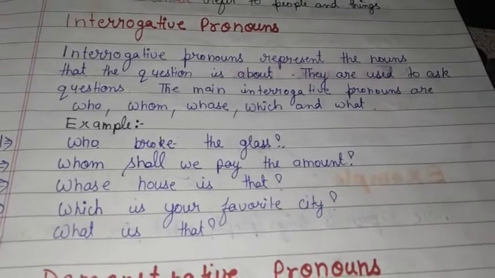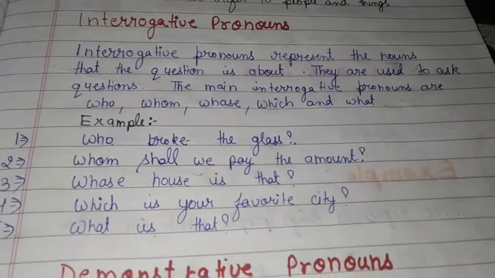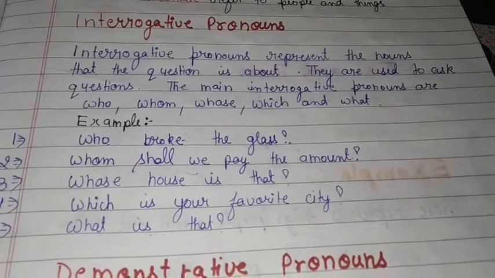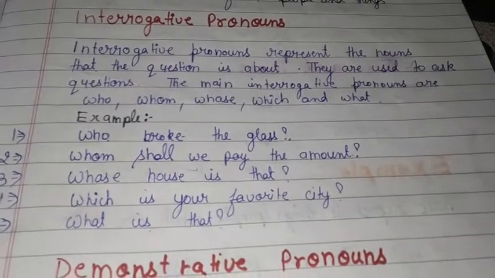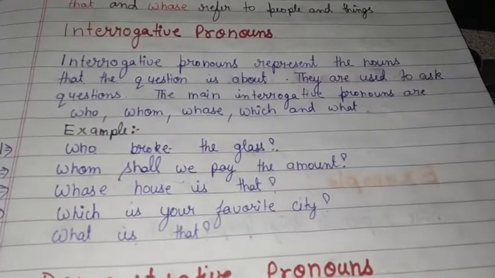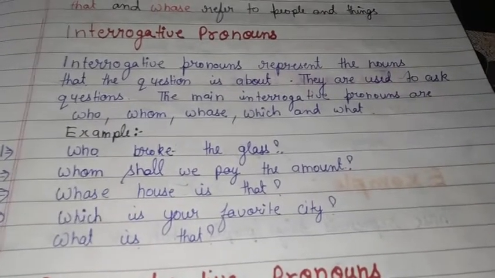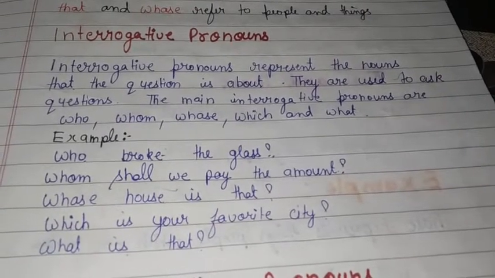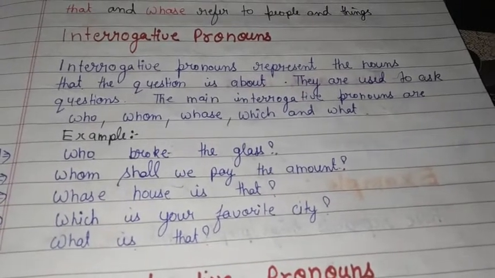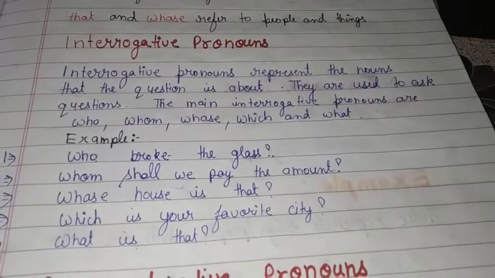Fourth, which is your favorite city? There are so many cities, right? Prayagraj, Delhi, Mumbai. So which is your favorite one? Again, which is an interrogative pronoun. Now, what is that? What is also an interrogative pronoun because we are asking a question. Is it clear to all of you? So what is interrogative pronoun all about? Whenever we have to ask any question, that is termed as an interrogative pronoun. And the main interrogative pronouns are who, whom, whose, which and what.